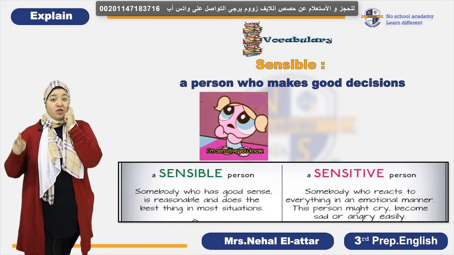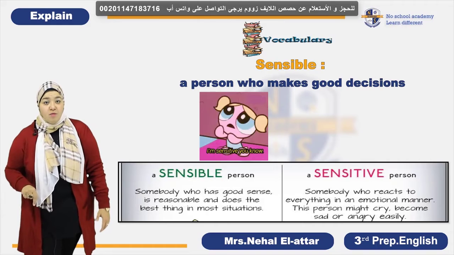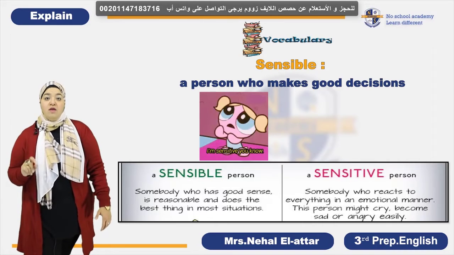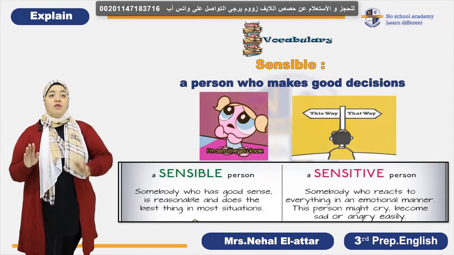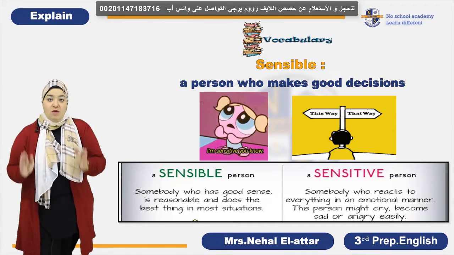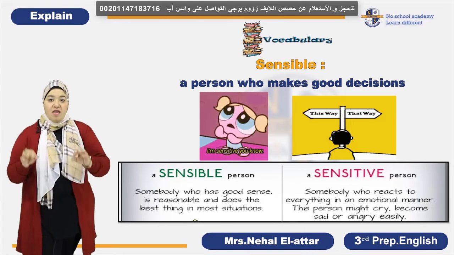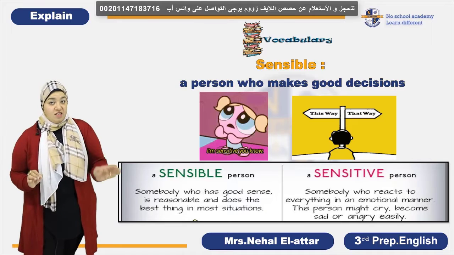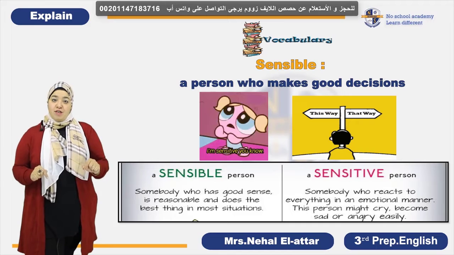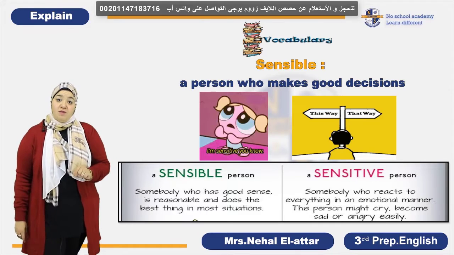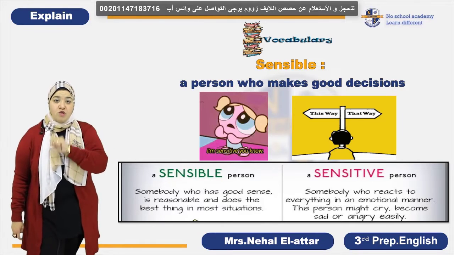Do you think this is a sensitive or a sensible character? So please write down below the video your answer. Okay? And the other one, the yellow picture, shows someone who has to decide now and immediately which way to take. So he has to make a good decision. Is he going to be a sensitive one or a sensible one regarding this part? Also write the comment for me. Okay, I'm waiting for your comment, but then we are going to move to the next point.